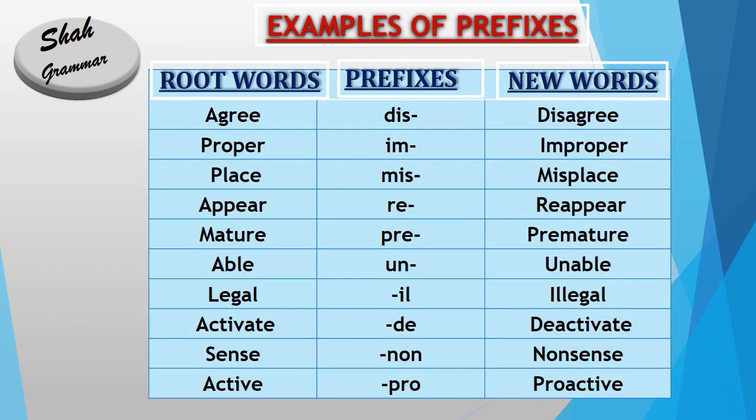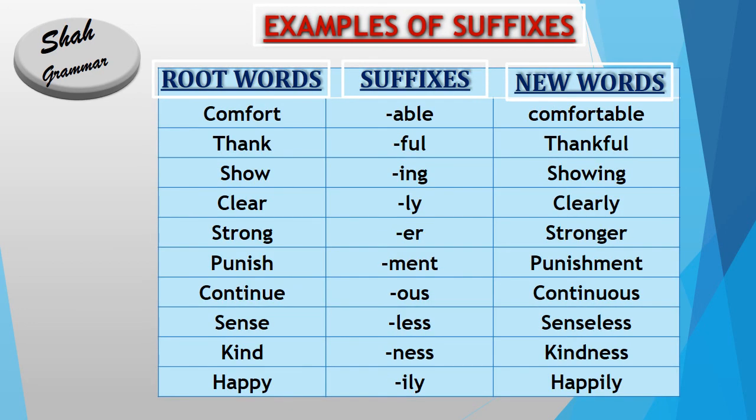Yeah guys, we are sharing a list with you. These are the examples of prefixes, showing how the root words are converted into new words after adding prefixes, such as agree converted into disagree, proper converted into improper. So please read this carefully, memorize it and make your own list. And this list is regarding examples of suffixes. So these are the root words which are converted after adding suffixes. Comfort converted into comfortable, thank converted into thankful, show converted into showing. So please read it carefully, try to understand it and make your own list.